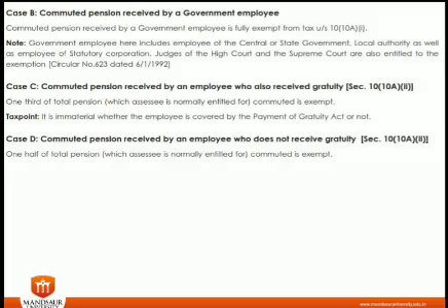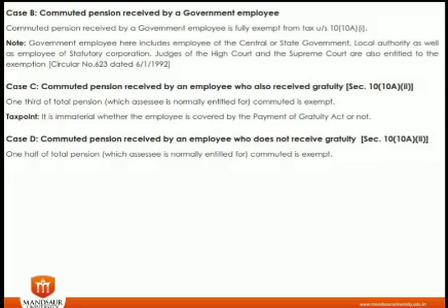Suppose for example I am an employee and I am getting a gratuity amount also. In that case if I commute my pension and I get 15 lakh rupees as a commuted pension amount, lump sum amount, now one third of the total pension is exempted. That means out of 15 lakh, 5 lakh is exempted, and on the rest 10 lakh I have to pay tax.